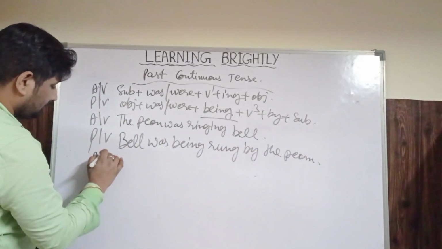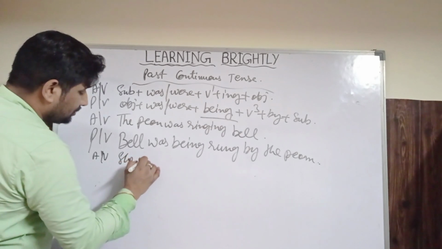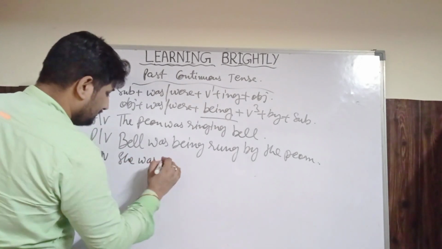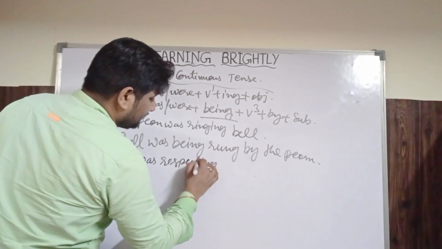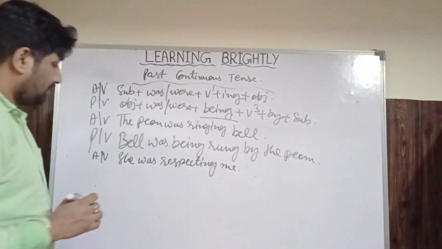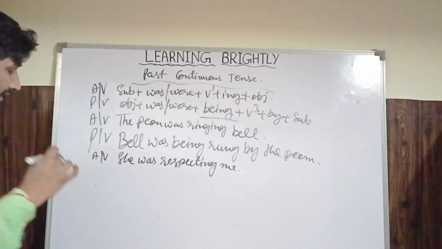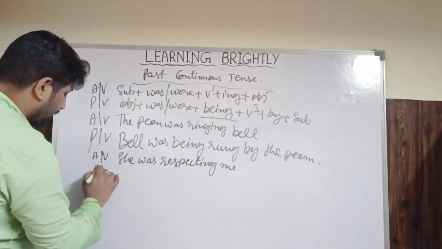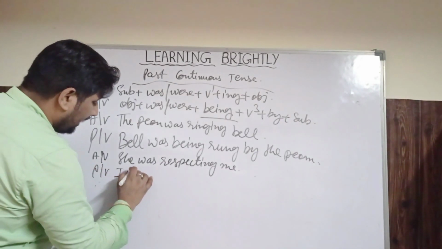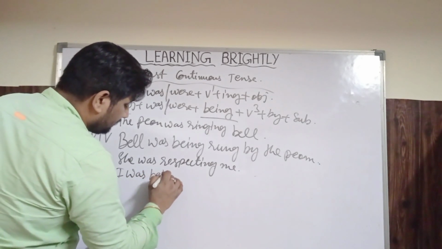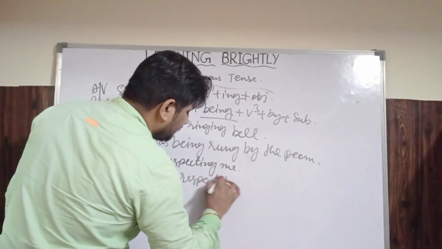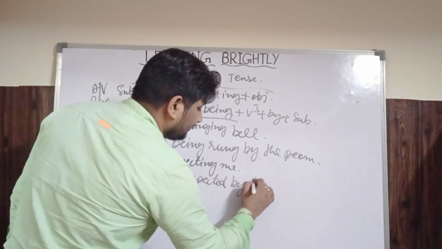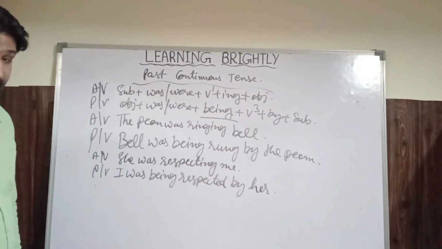Next, she was respecting me. वो मेरी रिस्पेक्ट कर रही थी. Passive voice: I was being respected by her. Like this.